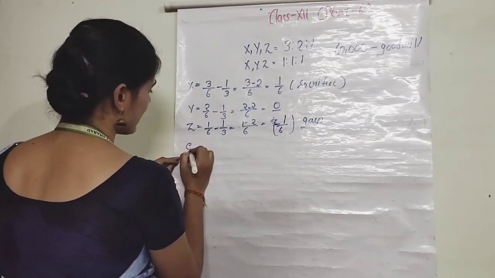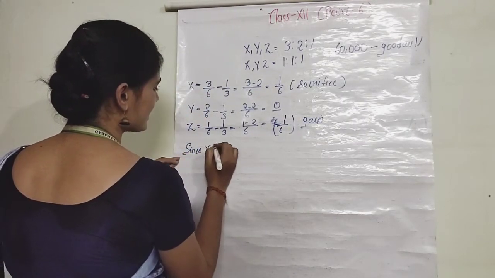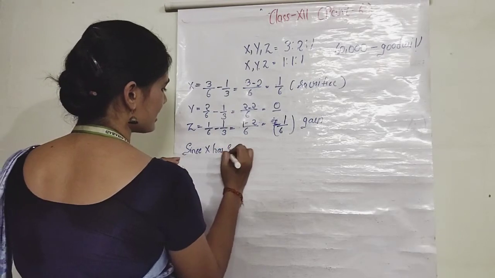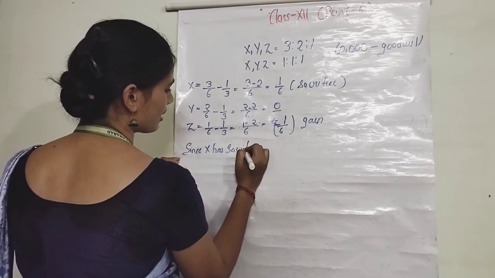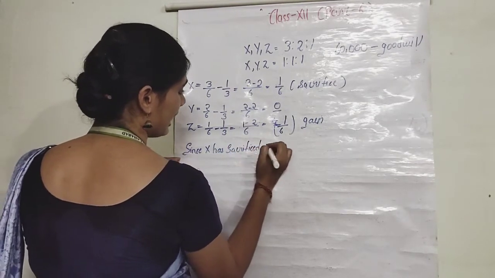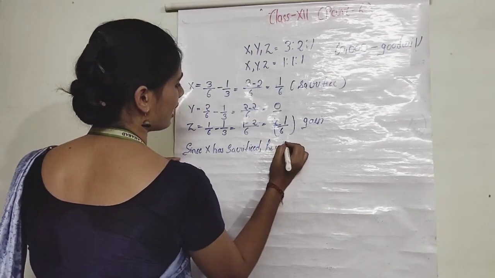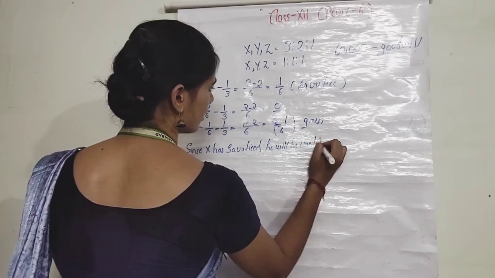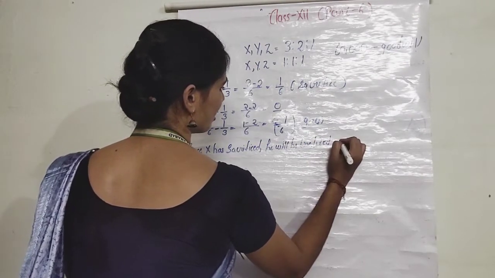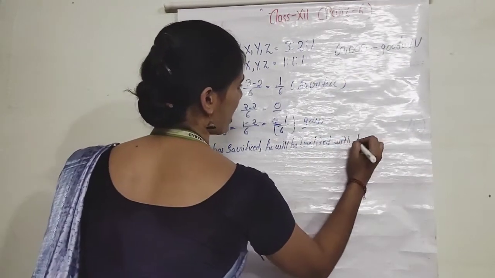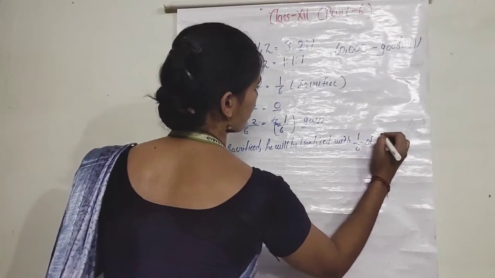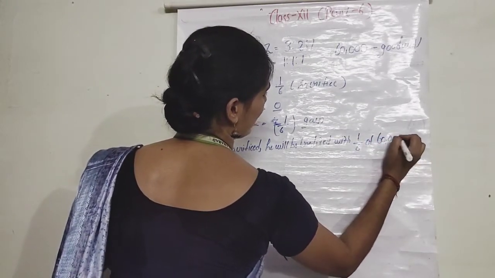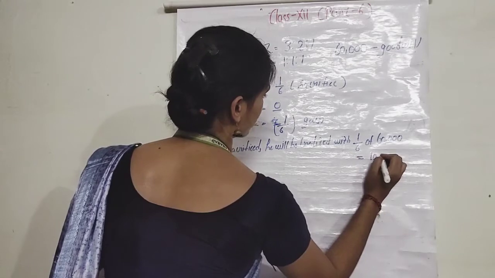So since X has sacrificed, he will be credited with 1/6 of 60,000, that is 10,000.